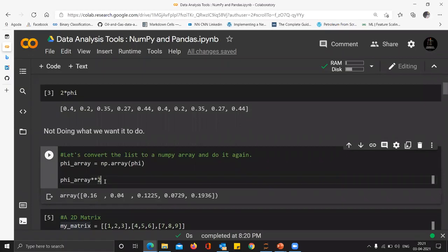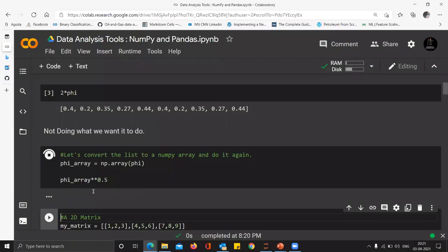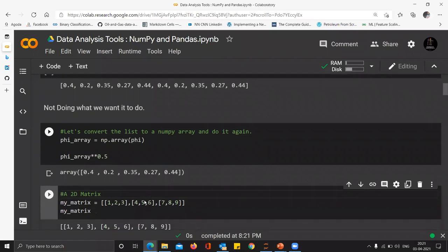It can be anything, it can be a power of 2 or 0.5. If you want to do a square root, rather than doing a for loop, you are just providing one line of command. Now that is one advantage. The other advantage, of course, is the speed. Even if some computations are possible using lists, you'll observe that it takes a lot of time using lists. But with a NumPy array, it is short, sweet, and fast, right?